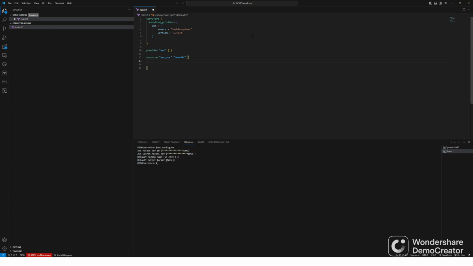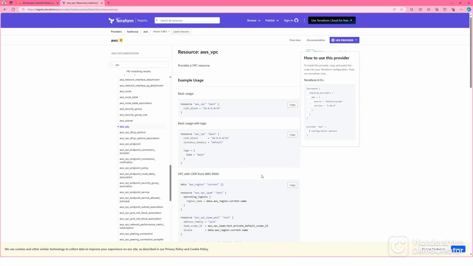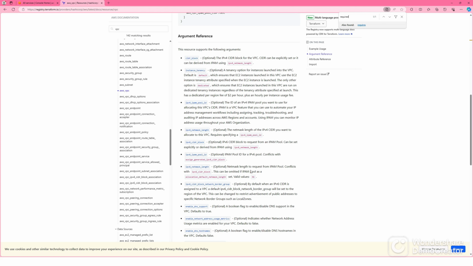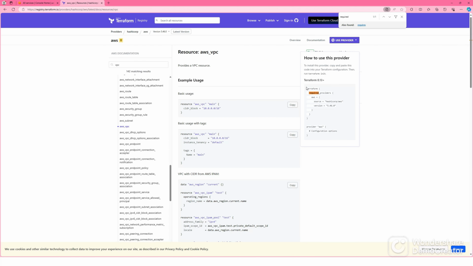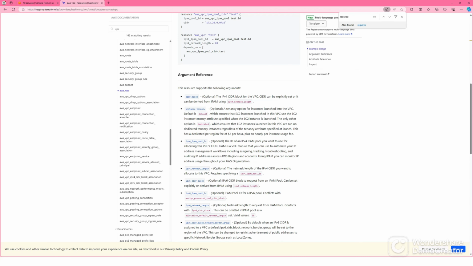For Terraform, per VPC, there are no required arguments. Now, you can see the arguments. You do Control F and search for required, and nothing is required. The only thing that pops up is this one, which is a provider one. So there are no required arguments. See, none of the arguments are highlighted. So you can just go without it, or you can provide a CIDR block, right?